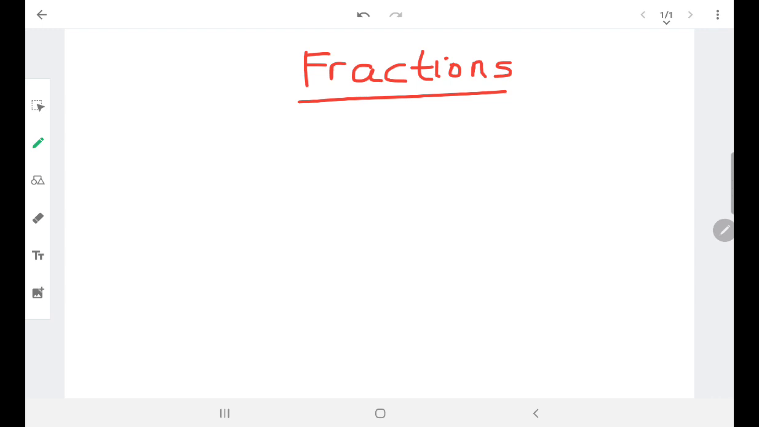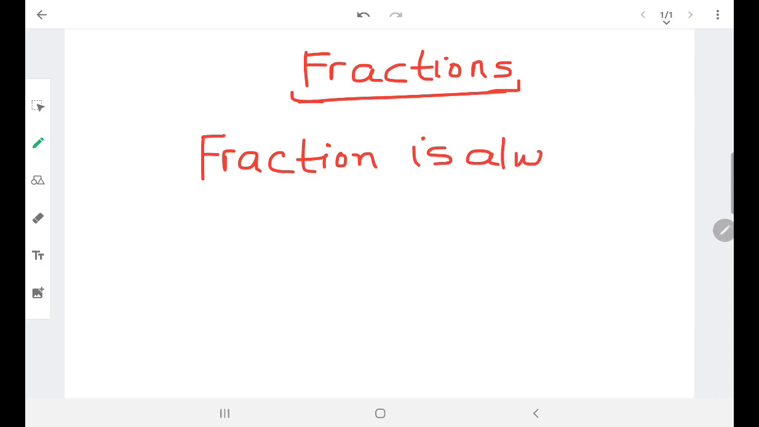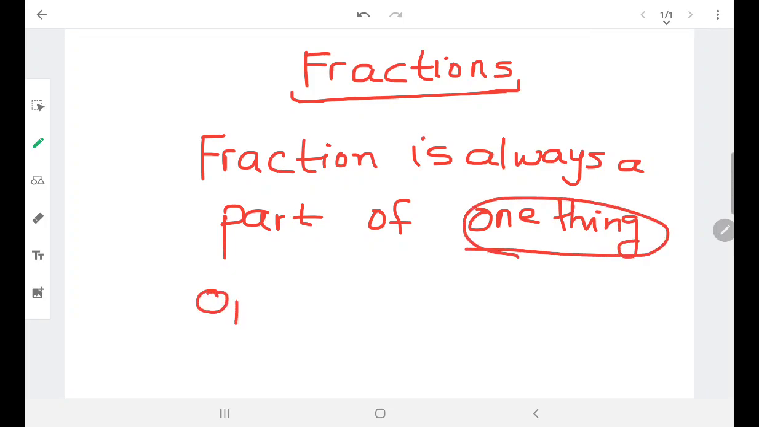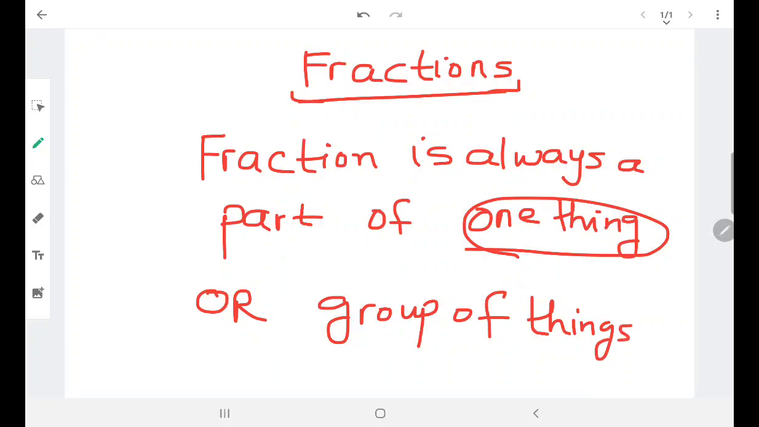So first of all, the important thing is, what is a fraction? A fraction is always a part. Now it is a part of what? It can be a part of one thing. This is very important. It can be a part of one thing or a group of things. So a fraction means that it is always a part. It can be a part of one thing or a part of a group of things.